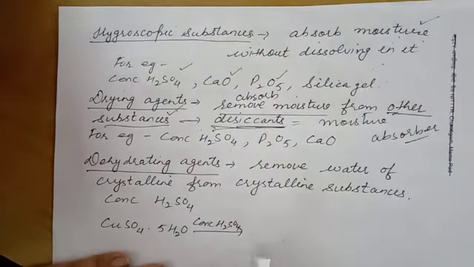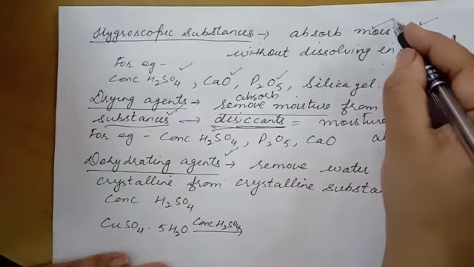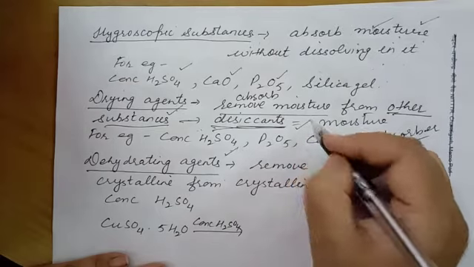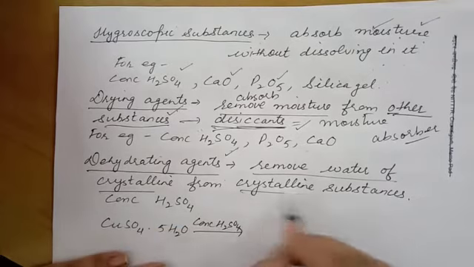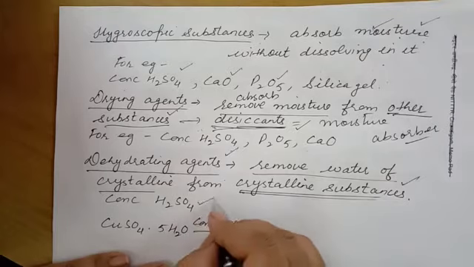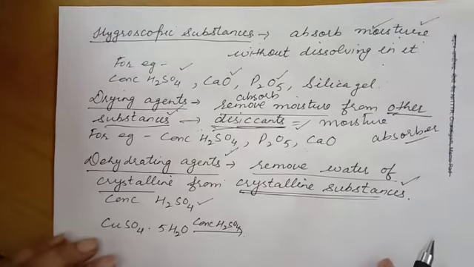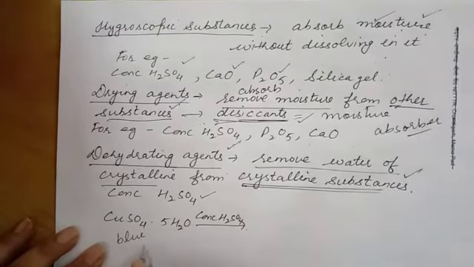The next term is dehydrating agent. So what are these dehydrating agents? Besides absorbing moisture from the atmosphere as well as from other substances, they can even remove water of crystallization from crystalline substances. For example, concentrated sulfuric acid. When you pass concentrated sulfuric acid over copper sulfate with 5 molecules of water, these are copper sulfate crystals that are blue crystalline.